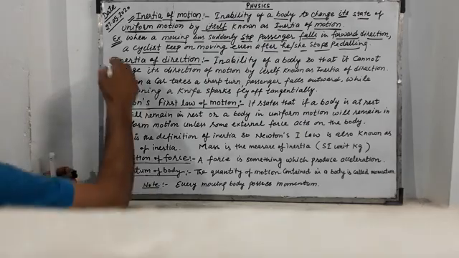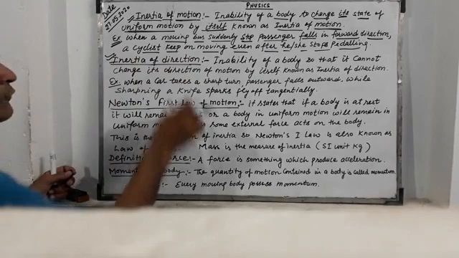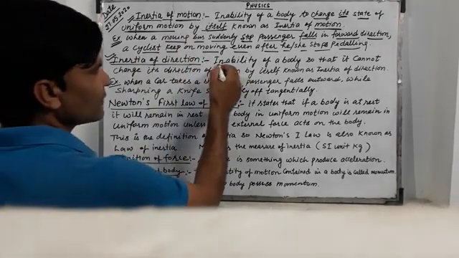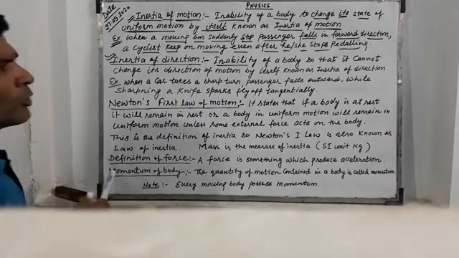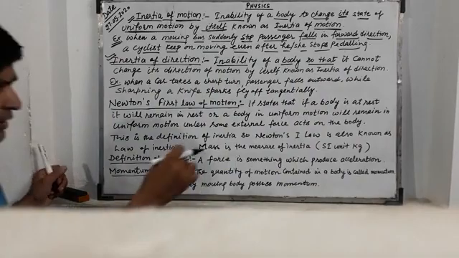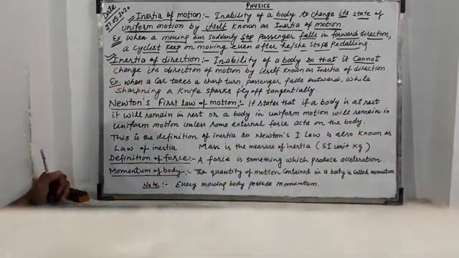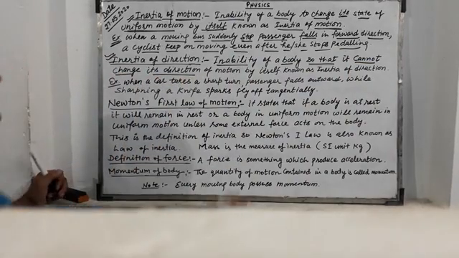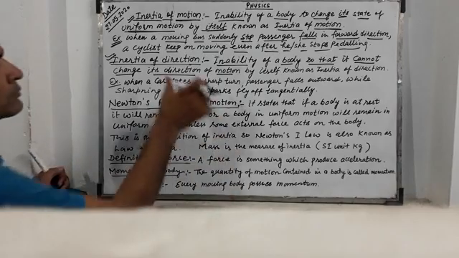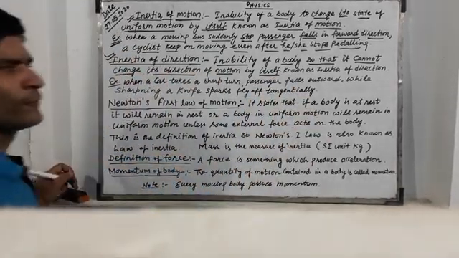Now the third type of inertia is inertia of direction. In the same way, it is the inability of a body to change its direction of motion by itself.